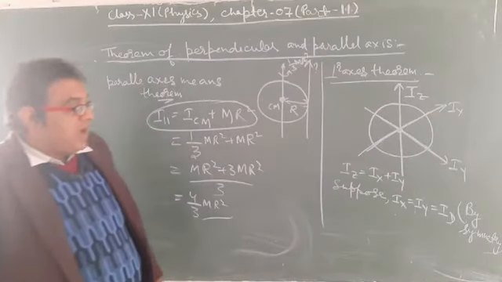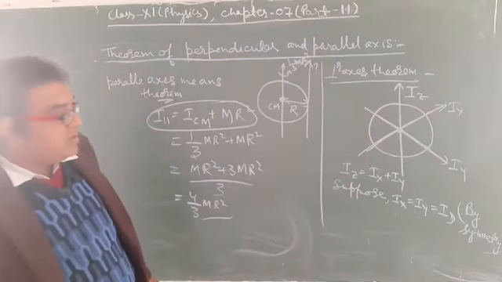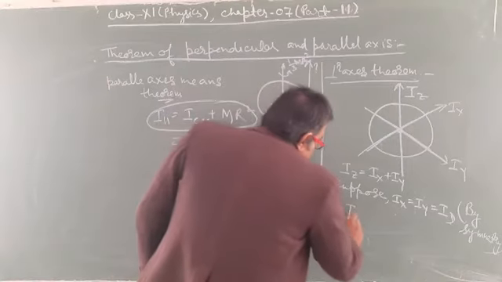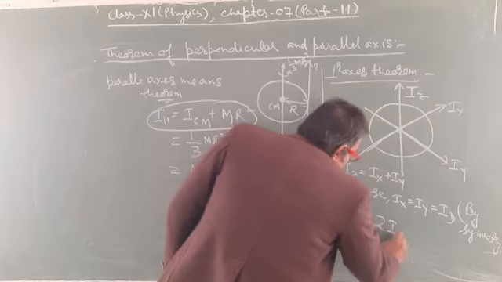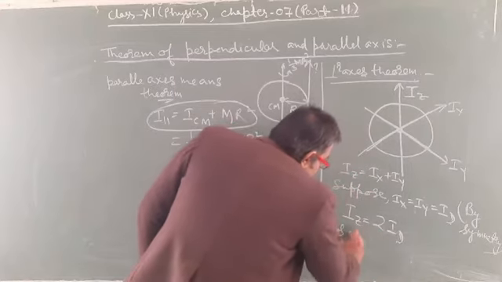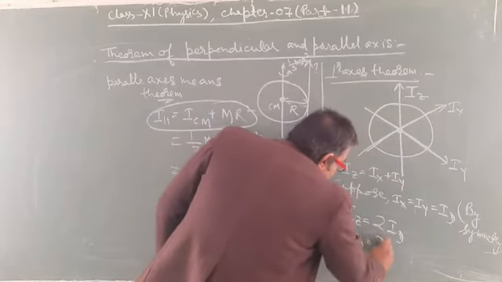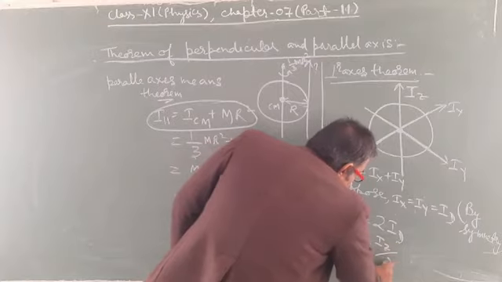Then the moment of inertia along the z axis is equal to twice Id, or Id is equal to Iz divided by 2.